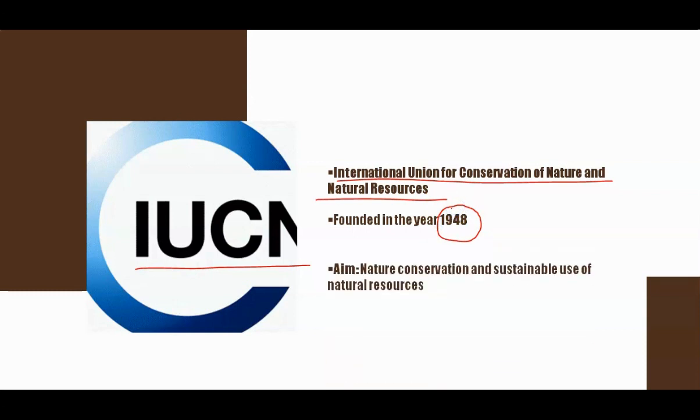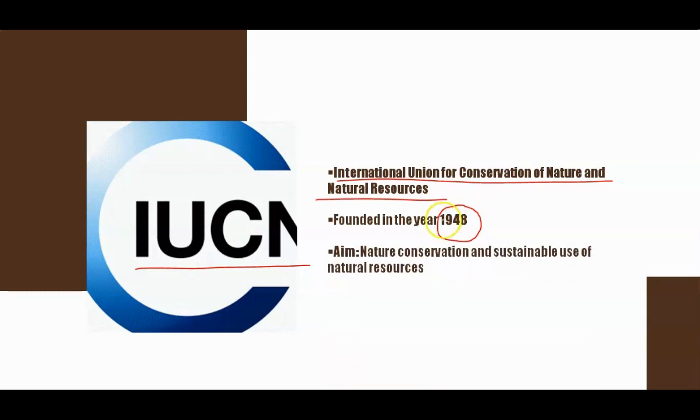Now, what is the aim of this organization? The aim of this organization is to conserve or to protect nature and promote the sustainable use of natural resources. So this organization is working for conservation of nature and the sustainable use of natural resources. So what does this sustainable use mean? The sustainable use means the optimum utilization of the natural resources.